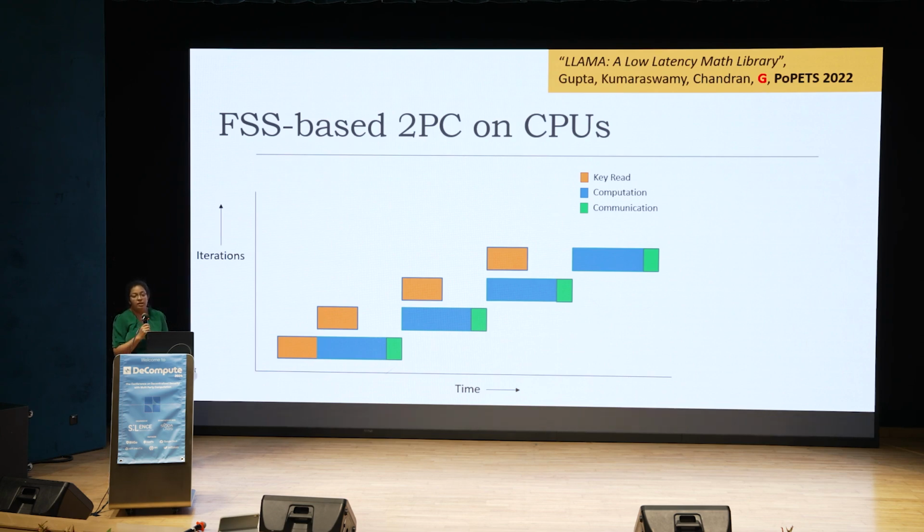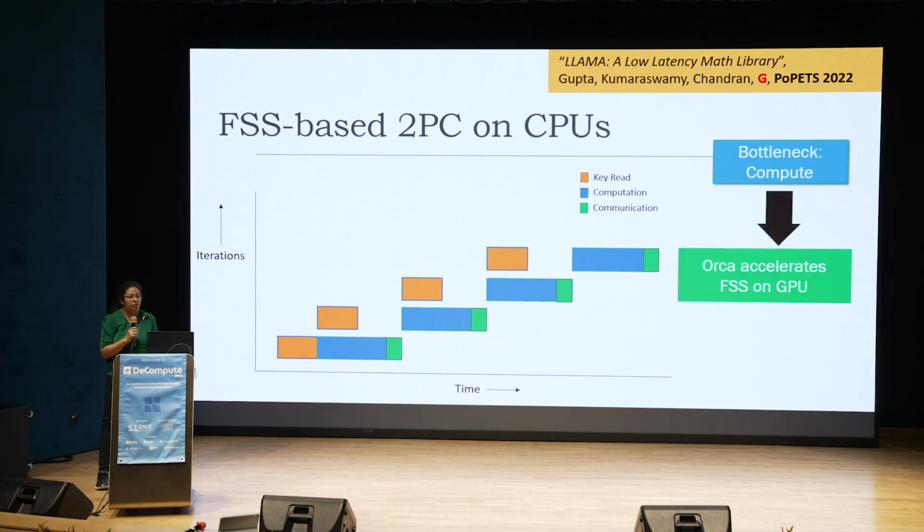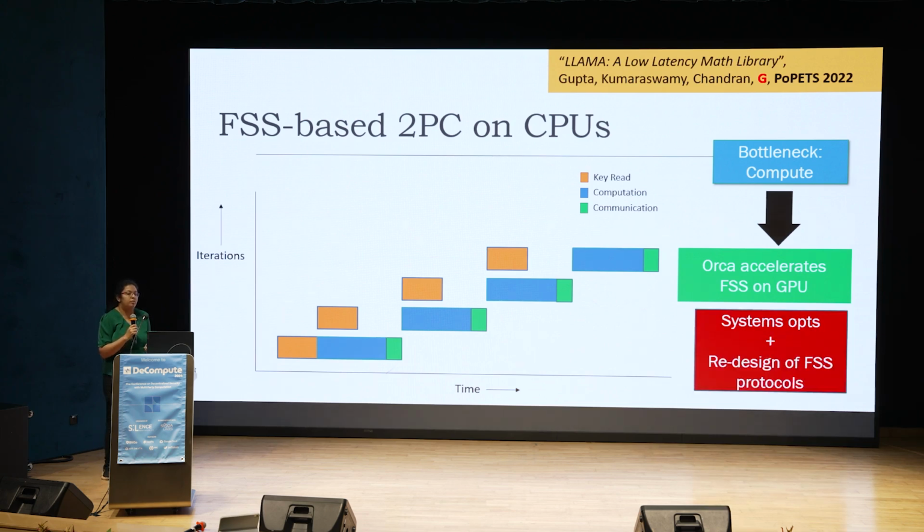So as you can see, the bulk of the cost is compute. Key read is also high, but it's not large enough that it can't be hidden. The key read for the next iteration can be hidden behind the computation of the current iteration, so it doesn't lie on the critical path. So we need to reduce compute. And for this, we use GPUs. It's easier said than done, and accelerating FSS on GPUs requires a bunch of system optimizations and also a redesign of FSS protocols, which I will talk about.